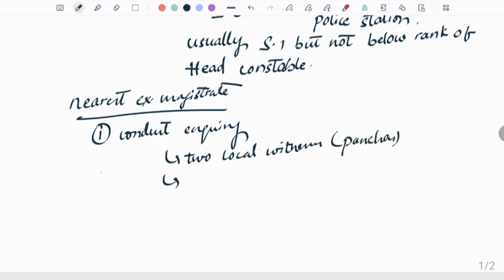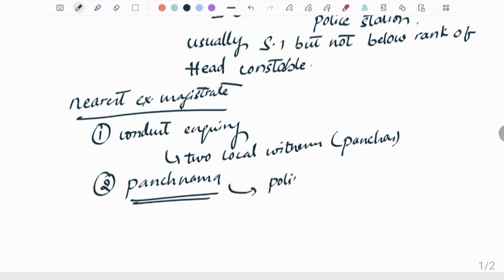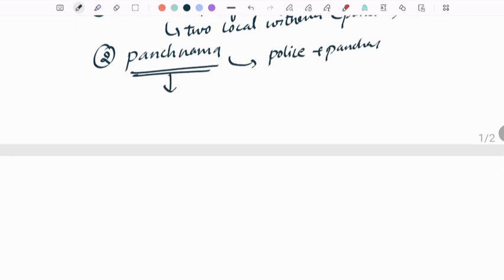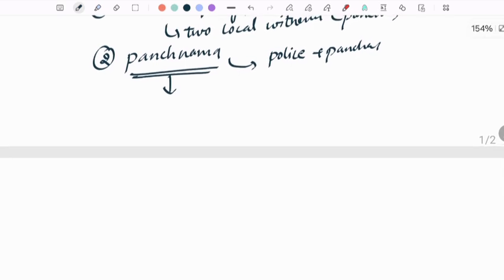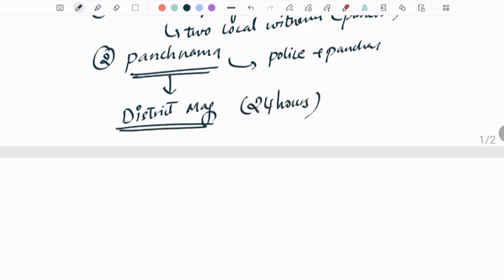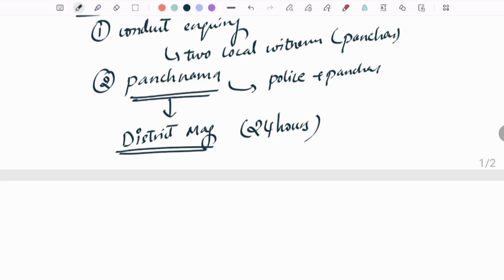And after conducting the inquiry, he has to prepare a full report and that report is called as panchnama. And this panchnama has to be signed by the police as well as the panchas. And this report has to be further submitted to the magistrate, district magistrate or sub-divisional magistrate, okay, within 24 hours. This is important, okay. This is in detail about the police inquest.